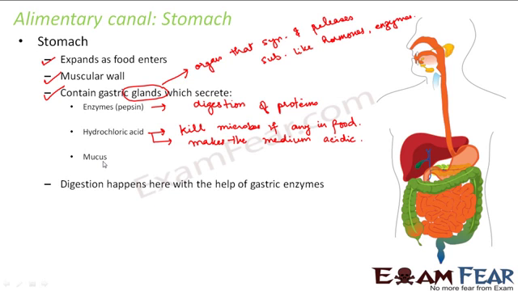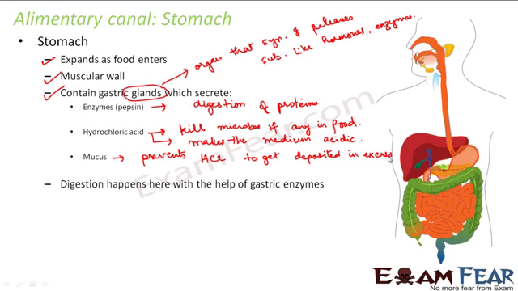You would have heard that many people complain when they eat too much oily food or when the digestion is not proper. They often say that today I am having the problem of acidity. So what is this acidity? When too much hydrochloric acid gets accumulated in the walls of the stomach, acidity can happen. So this mucus actually prevents hydrochloric acid from getting deposited in excess.